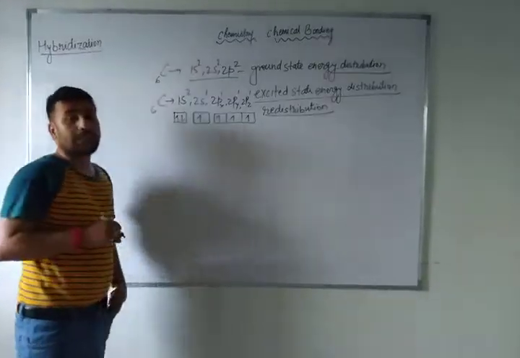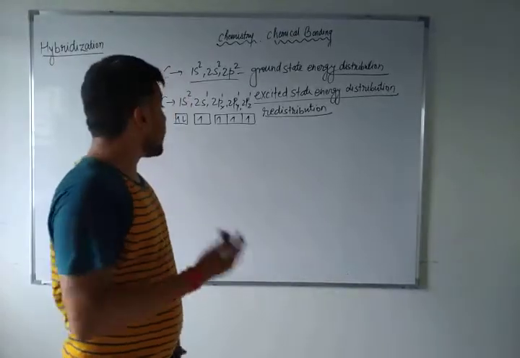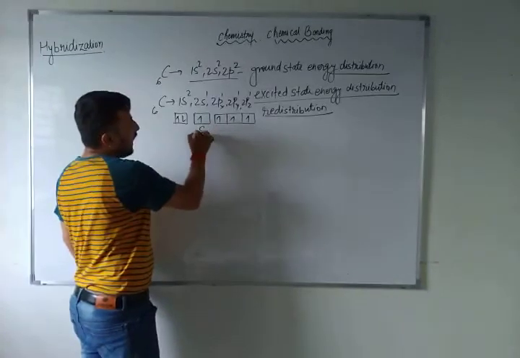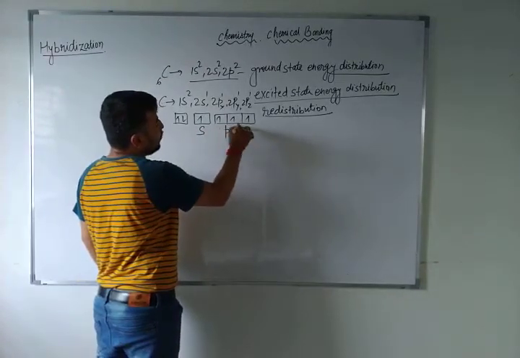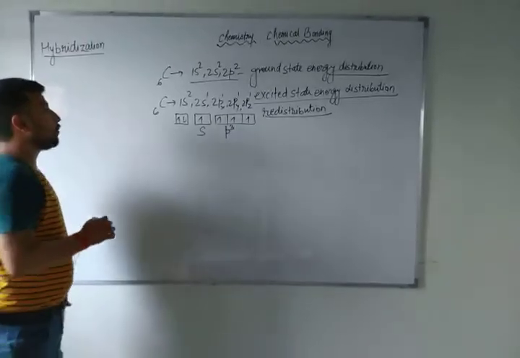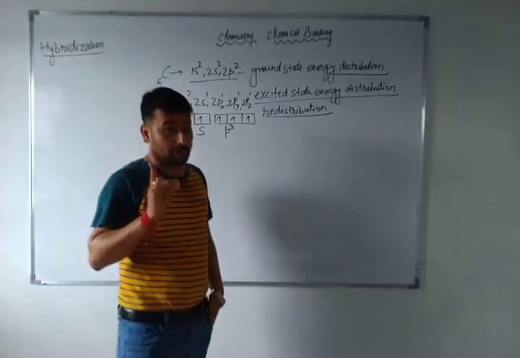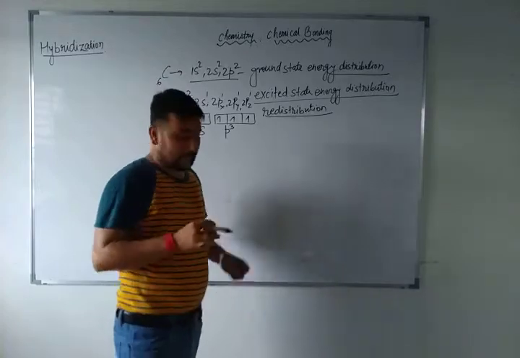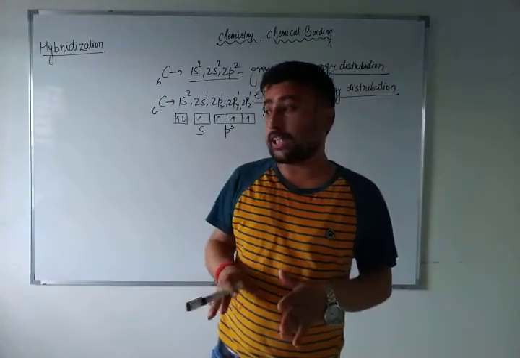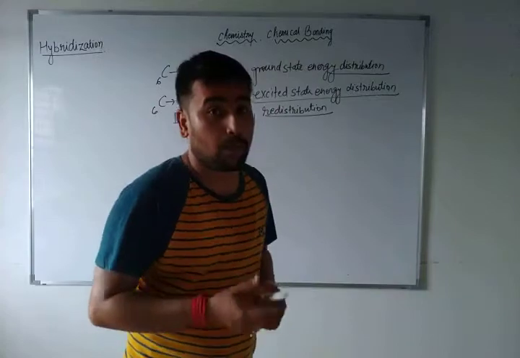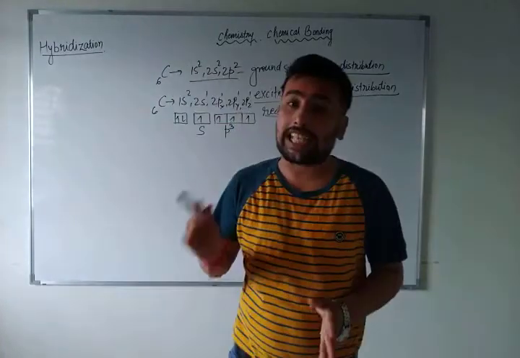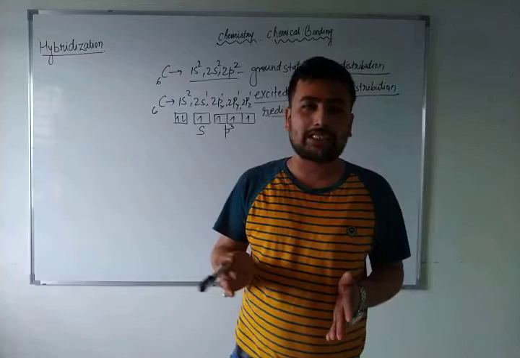So if anyone asks you what the hybridization is and what the redistribution of energy orbitals is, you can say there are a total of 4 orbitals, s and p. Here 1s and 3p: p1, p2, p3. So the hybridization of carbon will be sp3, especially for the single bond. Remember this one. In the previous video I taught you acetylene, but I will teach here also how you will see that in a carbon double bond it is sp2 hybridization, in the triple bond it is sp, because here only one s and one p are involved.